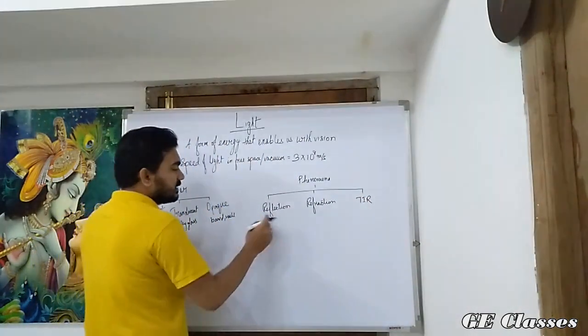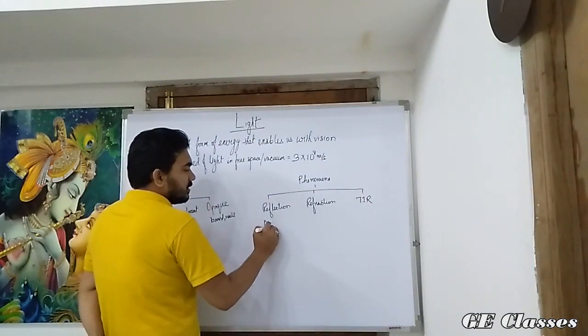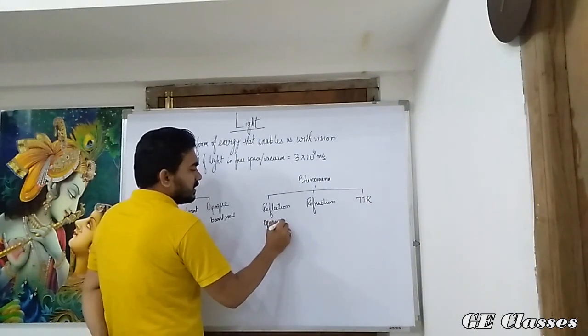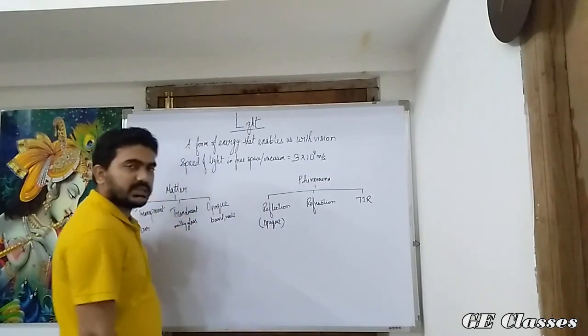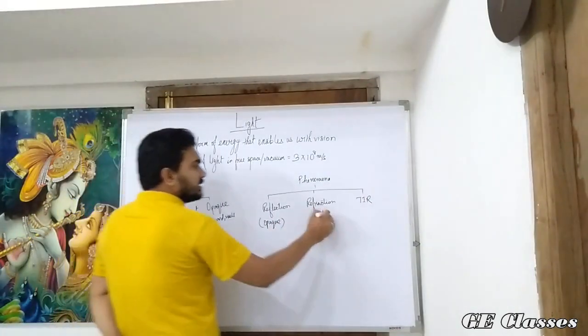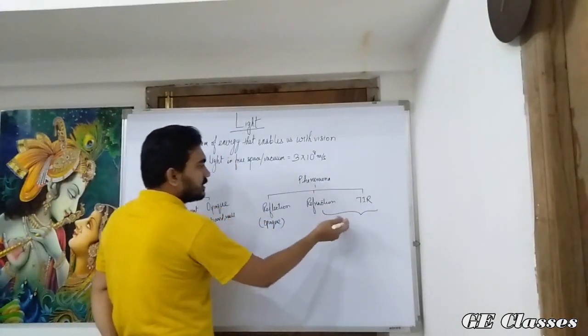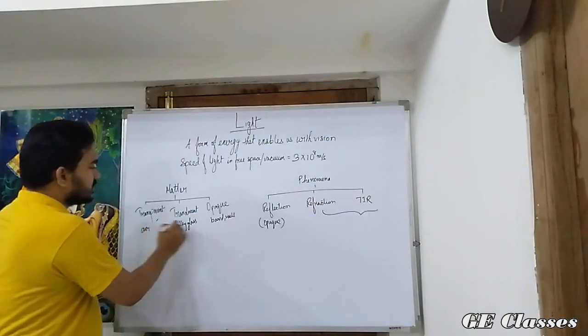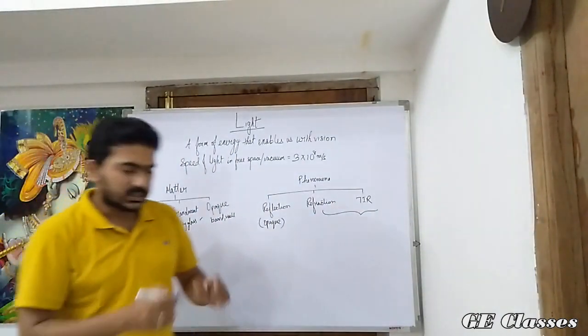Now, reflection is a phenomenon that happens with opaque objects, but refraction and TIR occur for transparent and translucent objects.